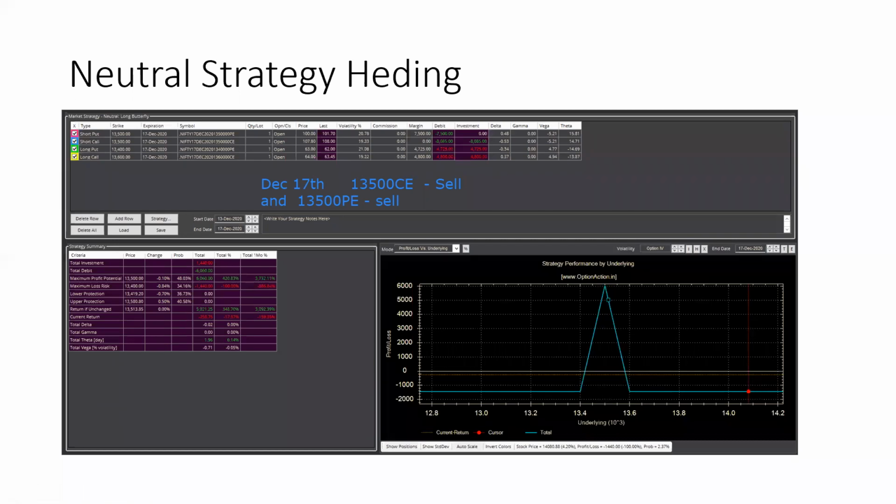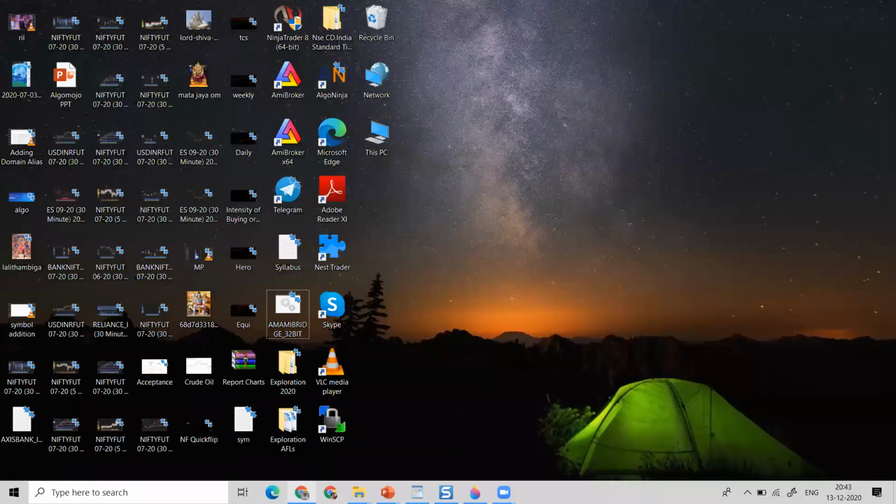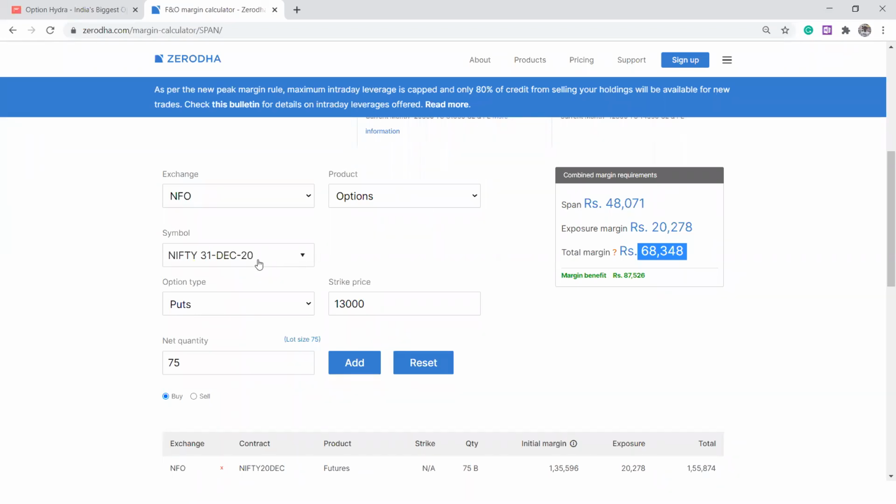For example, let me show you a very simple example. Let's say you are buying a call option. Actually, let's think about a reverse scenario. You're buying a put option. So you're an option buyer, going and buying the 31st December put option of 13,500.